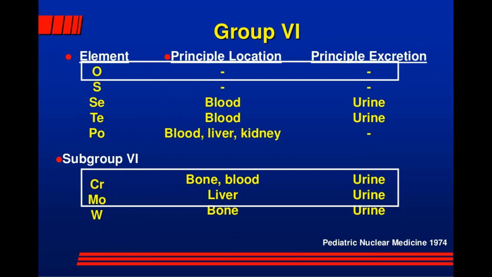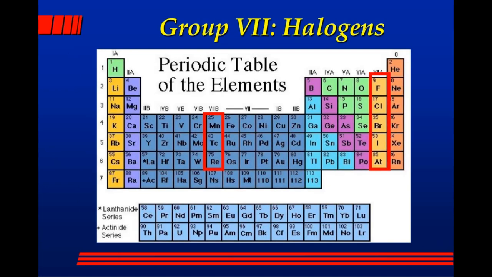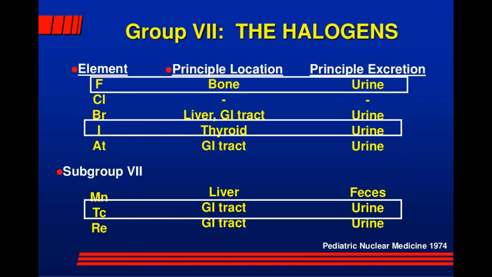Cr, the principal location is in the bone and the blood, and the principal excretion is in the urine. Moly, the principal location is in the liver, and the principal excretion is in the urine. F, the principal location is in the bone, the principal excretion is in the urine. I, the principal location is in the thyroid, and the principal excretion is in the urine.